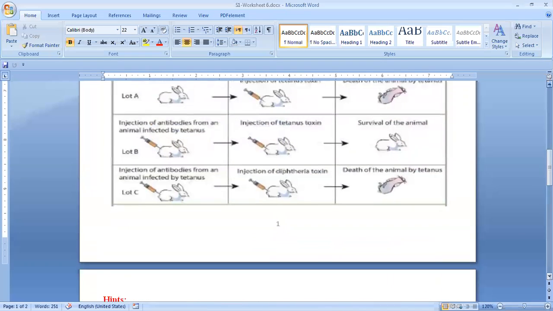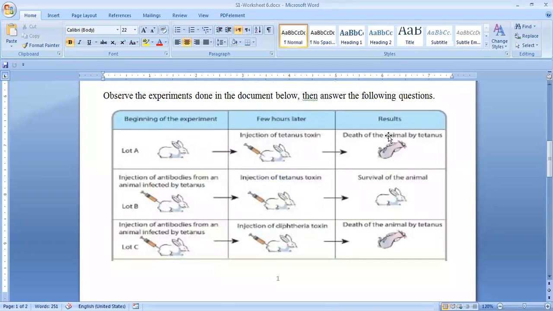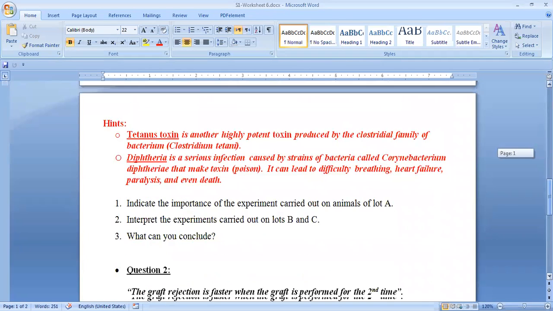The importance of the experiment: it showed that the tetanus toxin causes death. We substitute this word with the word fatal or lethal. Interpret: the meaning of interpret is analyze, plus indication.